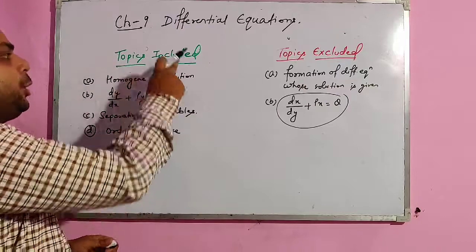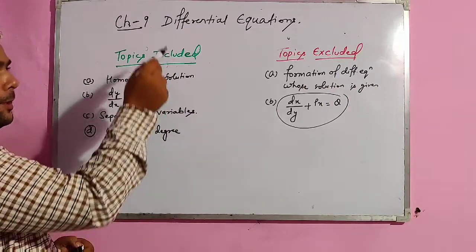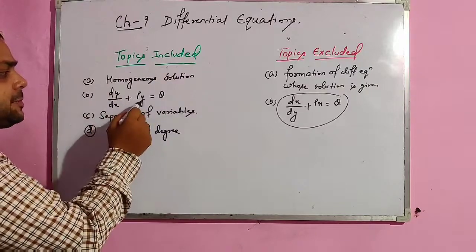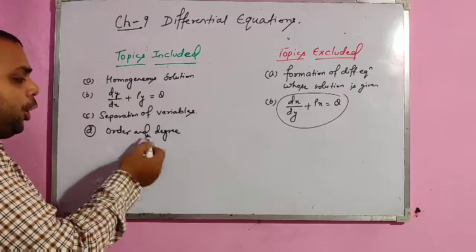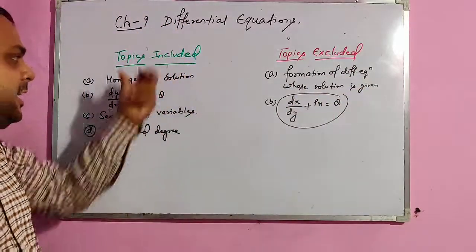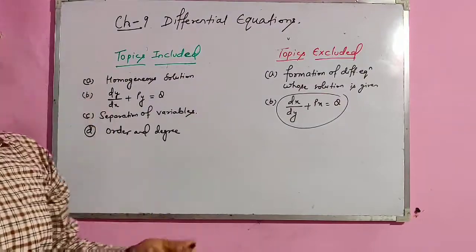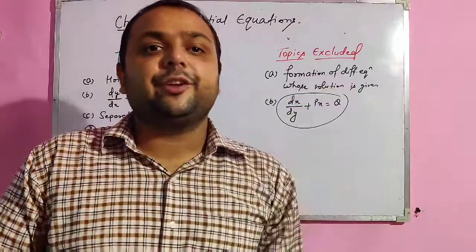Now the topics that are included are homogeneous solution, this form of differential equation dy by dx plus py equal to q, separation of variables, and order and degree of differential equation. So these two are eliminated and these four are included in the topic, in the chapter. Now we'll see for vector and 3D after differential equation.